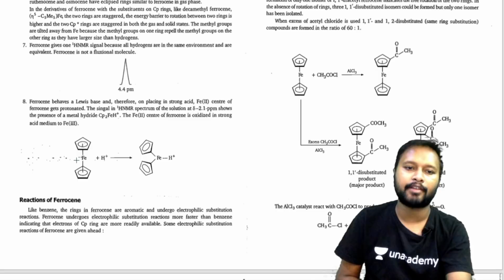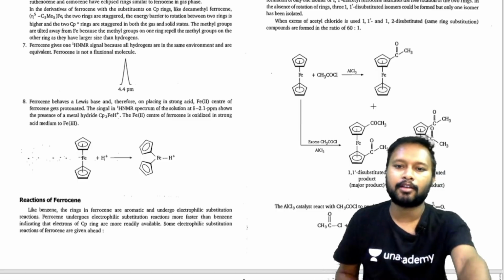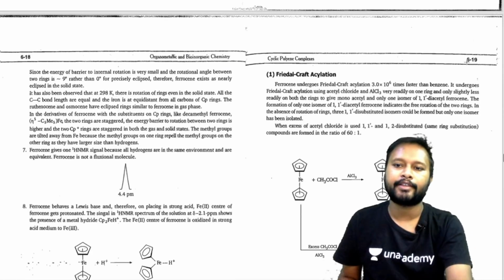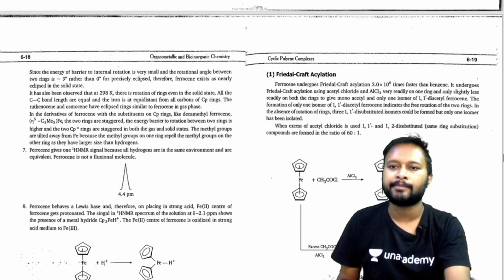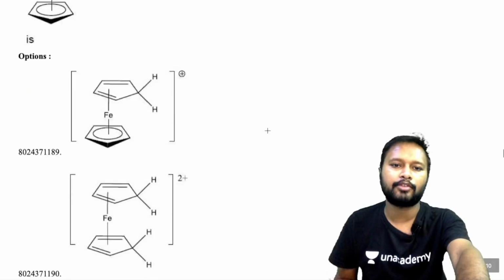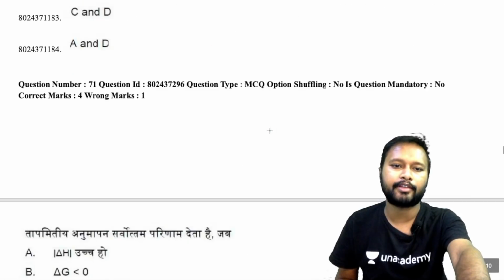So this is the correct answer. The reference is Ajay Kumar. The page number also I'll show you. It's 619. The chapter is cyclic polyene complexes. One more question I guess we have where a lot of discussion is there.